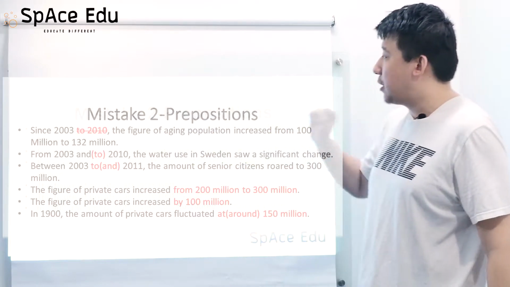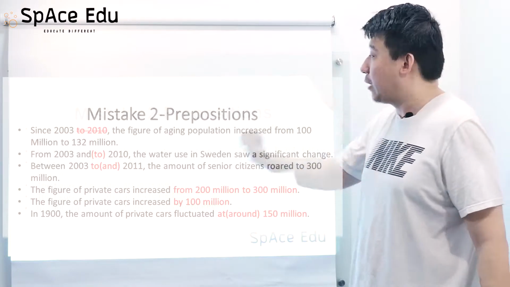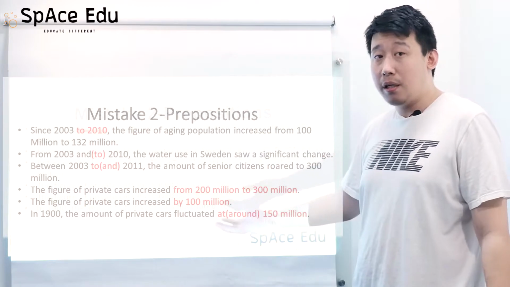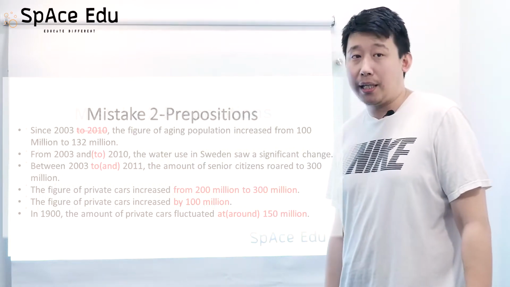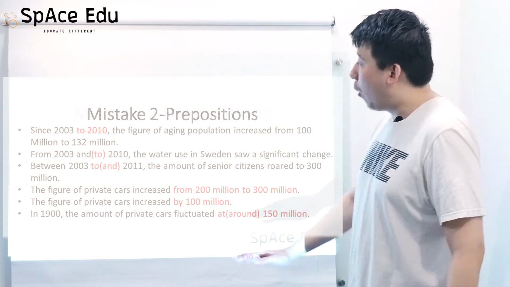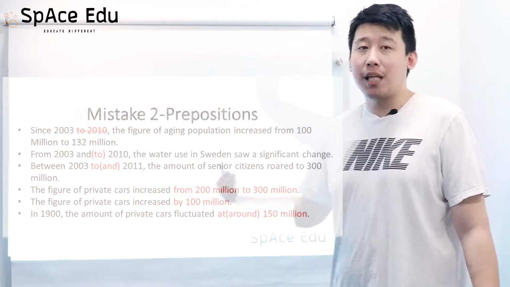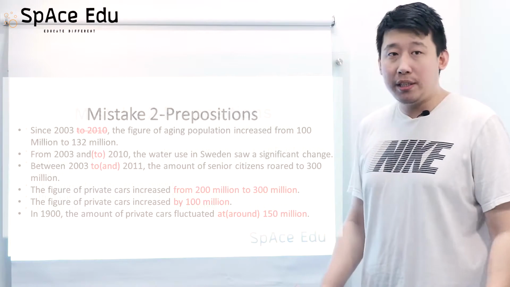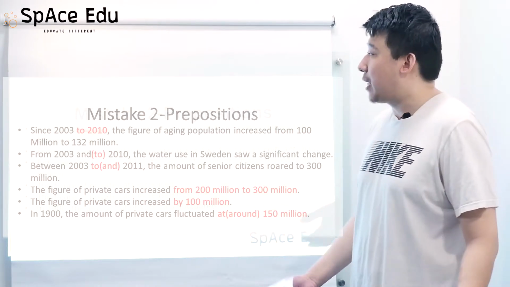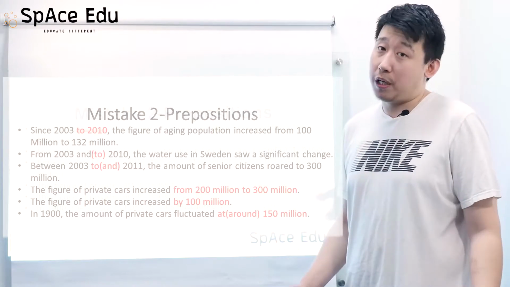In the first sentence, many of my students tend to write things like this: since 2003 to 2010, which is actually problematic because we cannot use the word since like this. We can only use since plus a time. So in here, you can only say since 2003, instead of saying since 2003 to 2010.